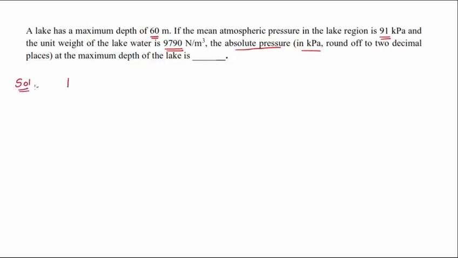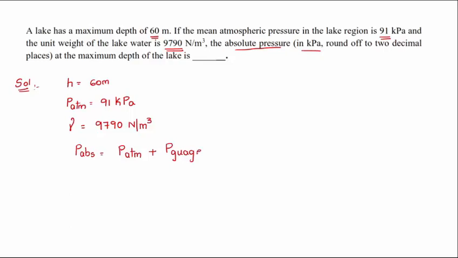In the question, the total depth is given as 60 meter. Mean atmospheric pressure is given as 91 kilopascal and the unit weight of the lake water, the specific weight, is 9790 Newton per meter cube, which is weight by volume. Now we need the absolute pressure. Absolute pressure is atmospheric pressure plus gauge pressure.